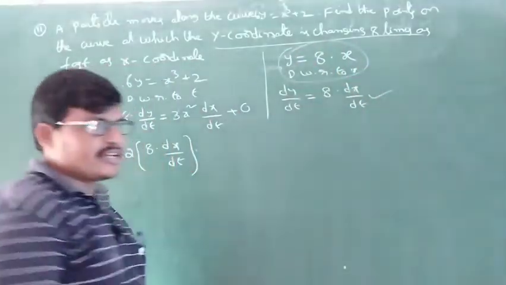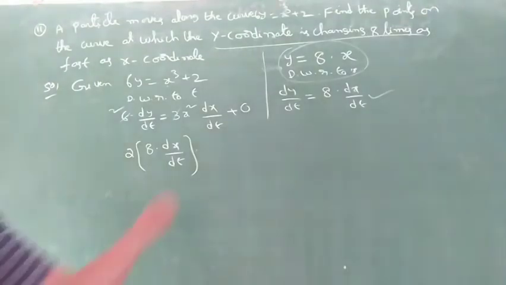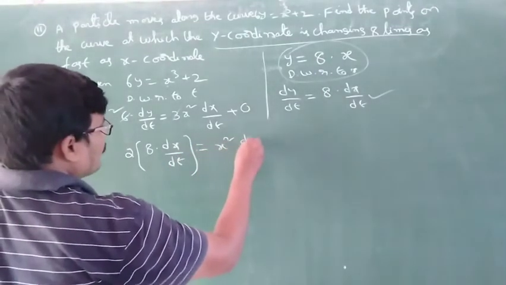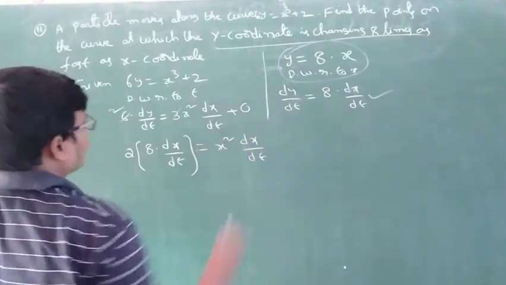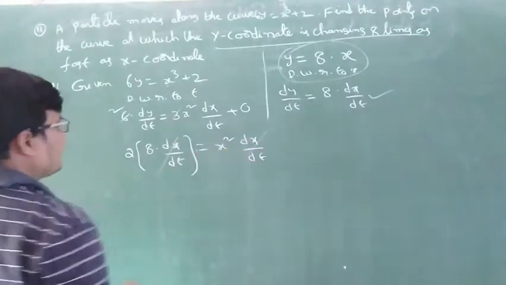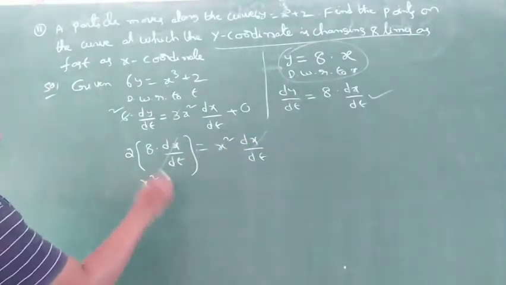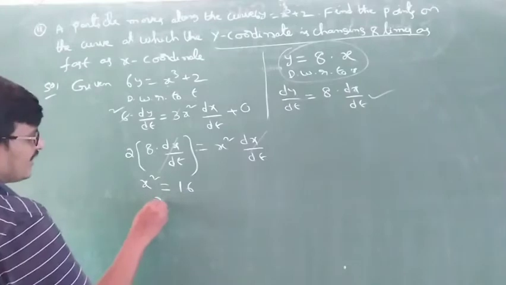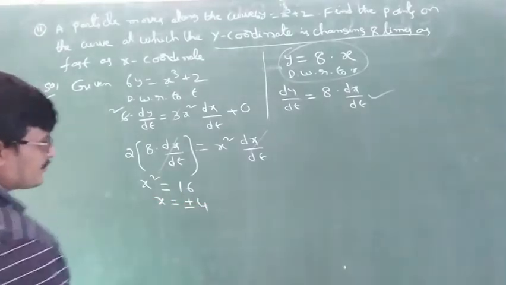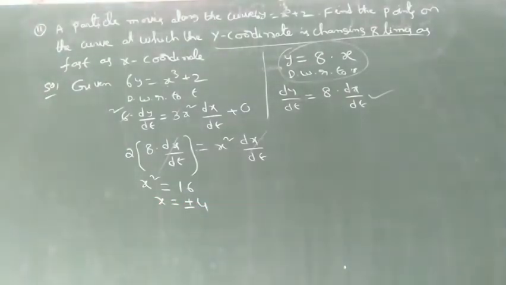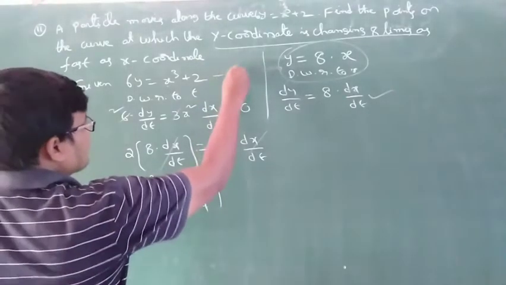Changing is nothing but rate of change. So 6 into 8 dx by dt is equal to 3x square into dx by dt. So dx by dt cancels. X square is equal to 8 into 2, 16. X is equal to plus or minus 4. This is equation number 1.